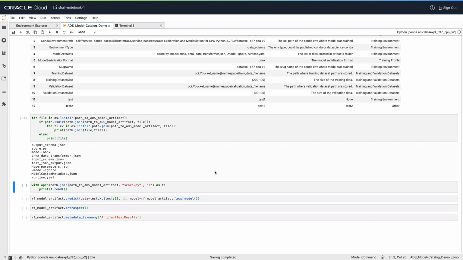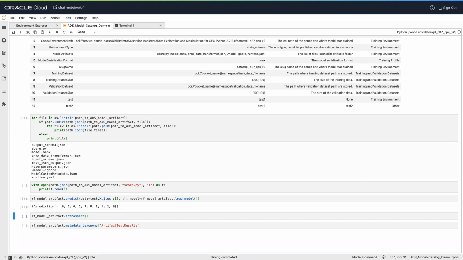The example problem is a binary classification problem. Therefore, the predict function returns 1 if the observation is predicted to be in a class that is defined as true. Otherwise, it returns a 0. The example in this cell uses the predict method on the model artifact object to make predictions on the test data.